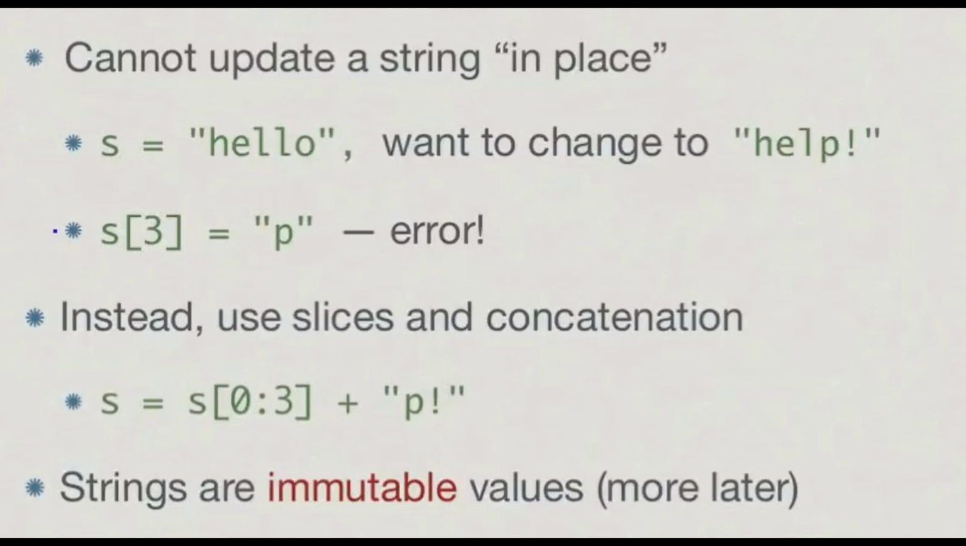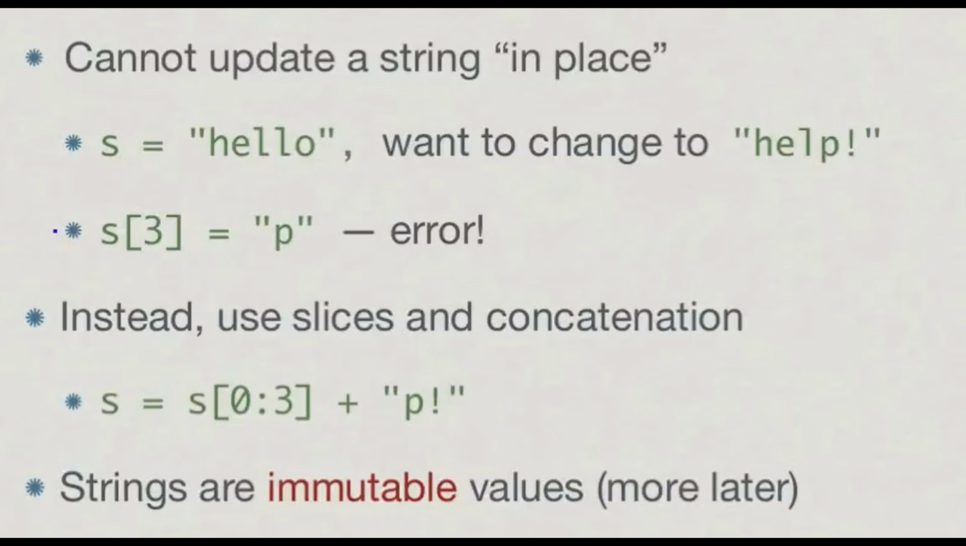Now what I have done is s equals s, 0 to 3 plus P exclamation. As we know, we can simply concatenate strings just by using the addition operator. That's so easy. It's not rocket science. So by accessing the three characters HEL and concatenating P exclamation, I'm going to get my modified string help. This is how you can change or modify your string.